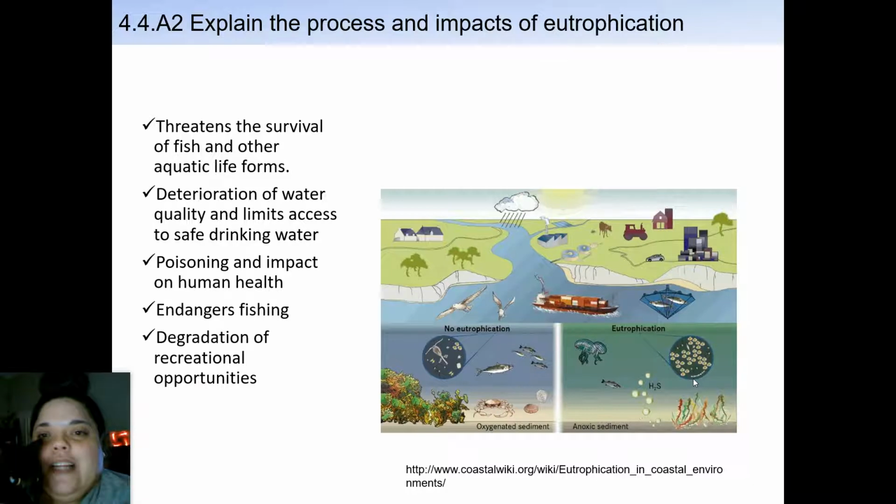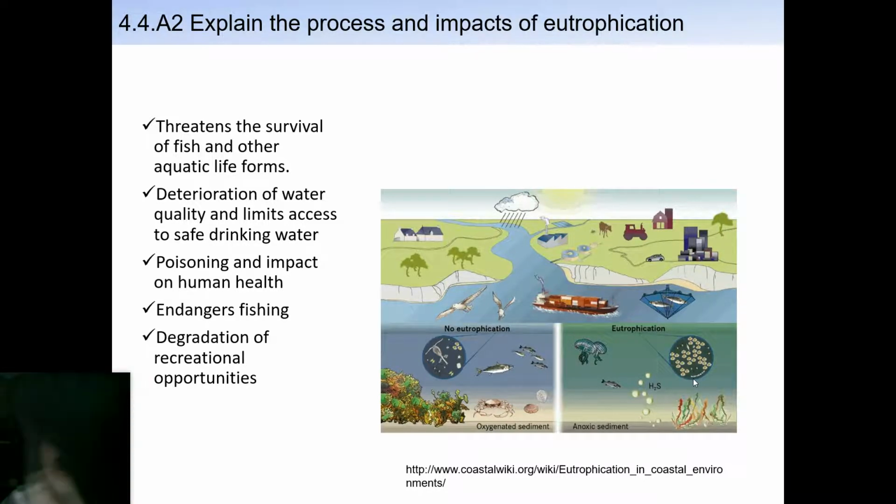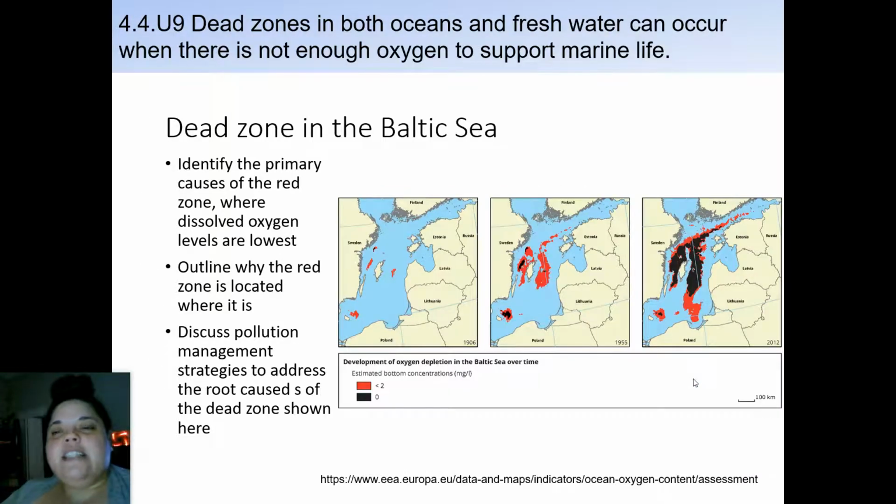Deterioration of water quality and limits access to safe drinking water, poisoning and impact on human health, and then it endangers fishing and degrades recreational opportunities. It pretty much just causes devastation on the whole front. Okay. Dead zones in the Baltic Sea. So the Baltic has areas where there are dead zones.